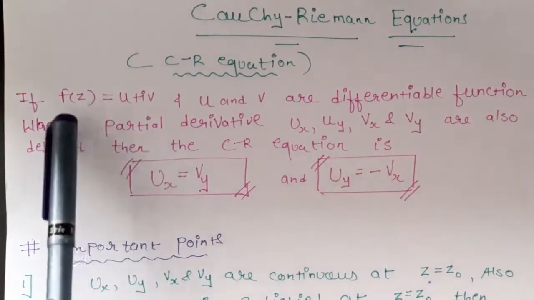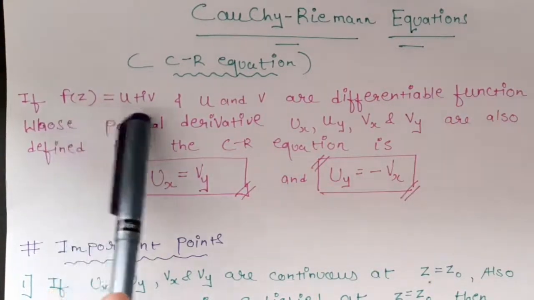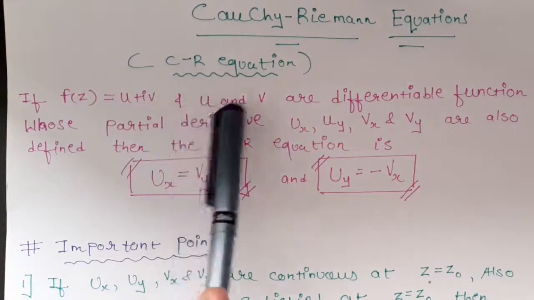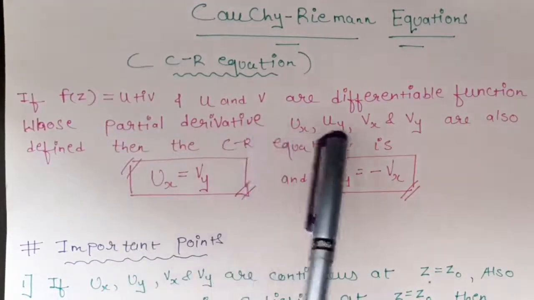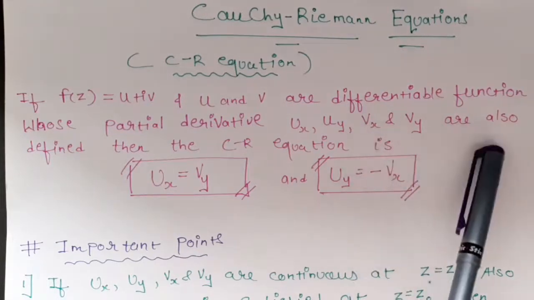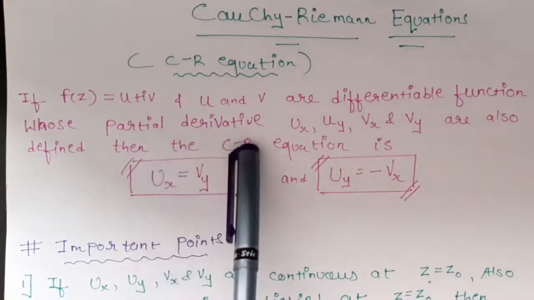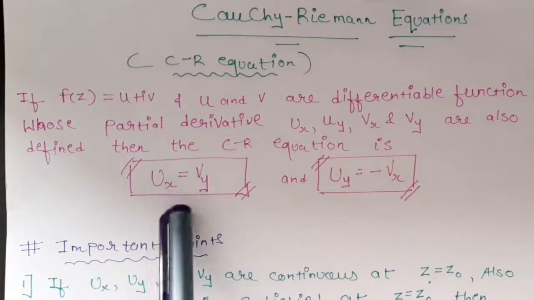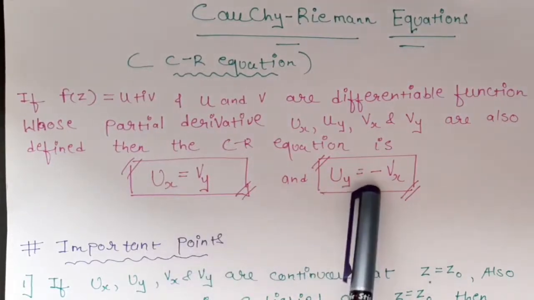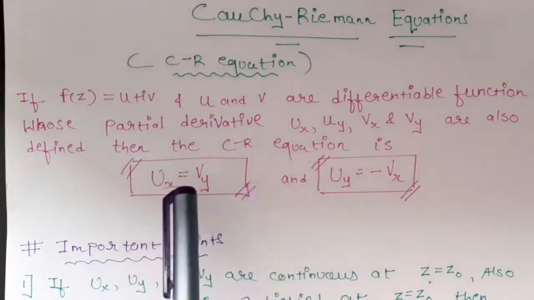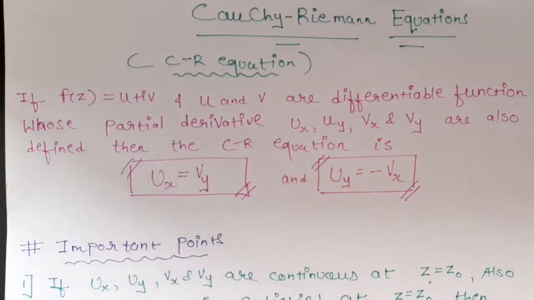I will repeat: if function f of z is equal to u plus iv and u and v are differentiable functions whose partial derivatives ux, uy, vx and vy are also defined, then the CR equation or Cauchy-Riemann equation is given by ux equals vy and uy equals minus vx. Now this CR equation is used in complex analysis.